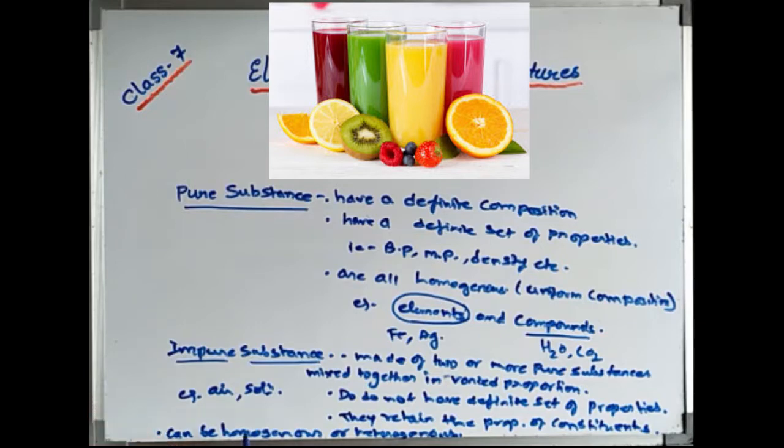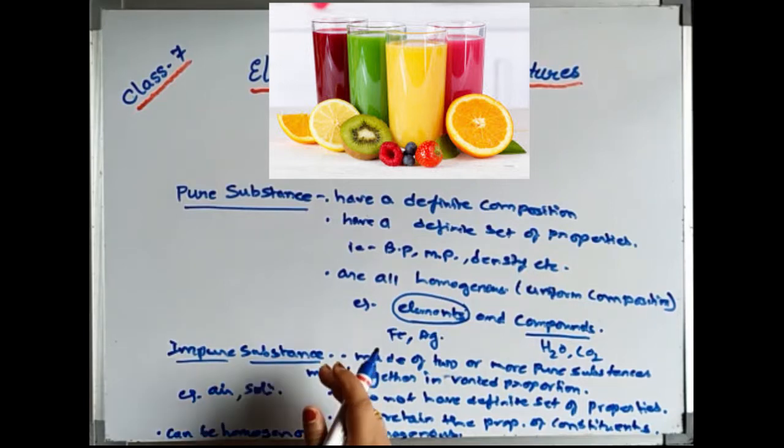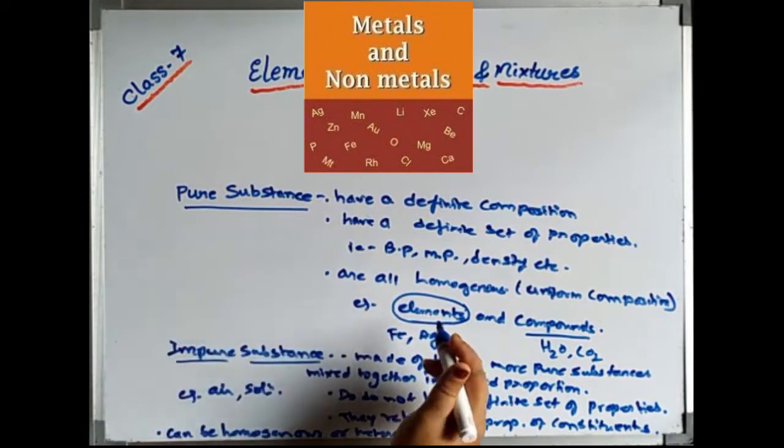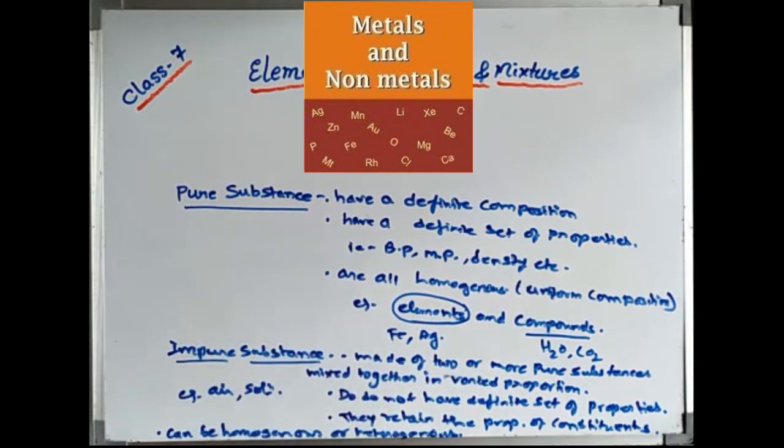Let us take some examples of this. Homogeneous you know very well: sugar solution, salt solution. And sand and salt is an example of what? Heterogeneous mixture. Our air is also there, which is a mixture of several types of gases. So can be homogeneous, can be heterogeneous. So these are the common differences between the pure and the impure substance. In the pure substance, we are going to learn the elements today in detail.